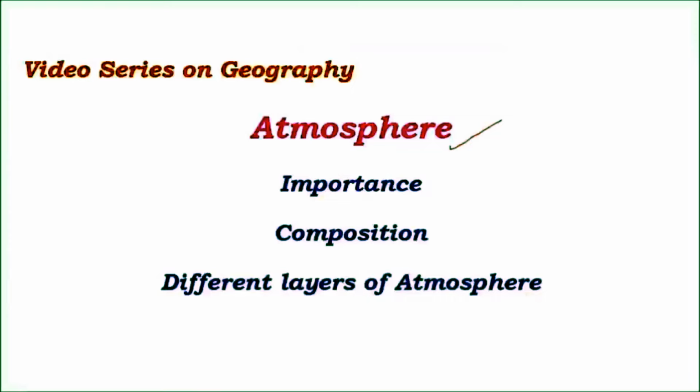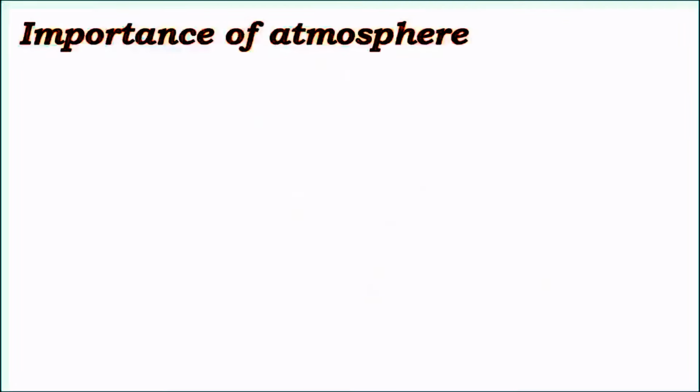In this video I'll be explaining about atmosphere, its importance, its composition and different layers of atmosphere. Let us first take a look at the importance of atmosphere. Atmosphere is an envelope or blanket of gases surrounding the Earth's surface. They might extend up to a few hundred to a few thousand kilometers.